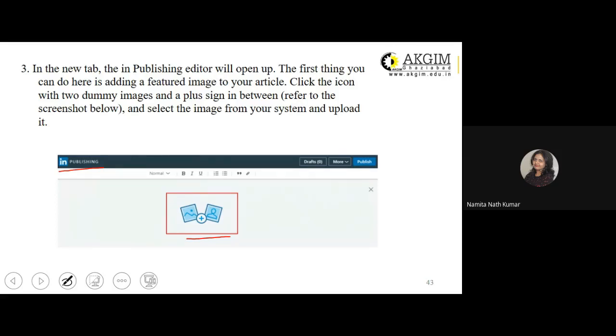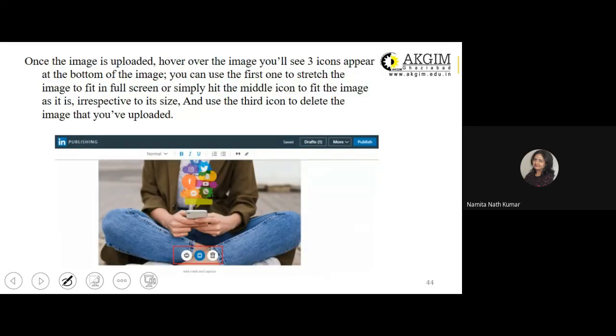So first what you do is you link an image to your post. Once the image is uploaded, hover around the image and you will see three icons appear at the bottom of the image.